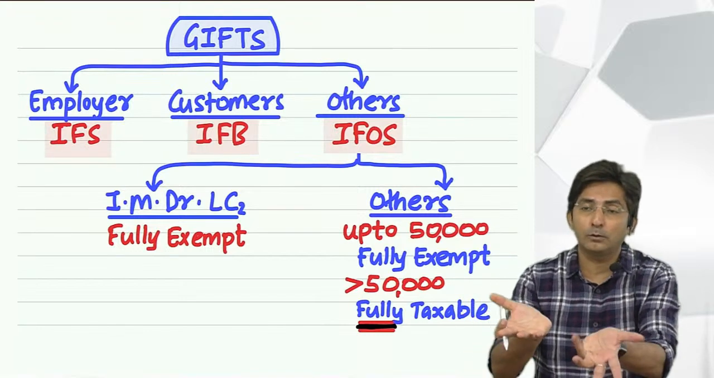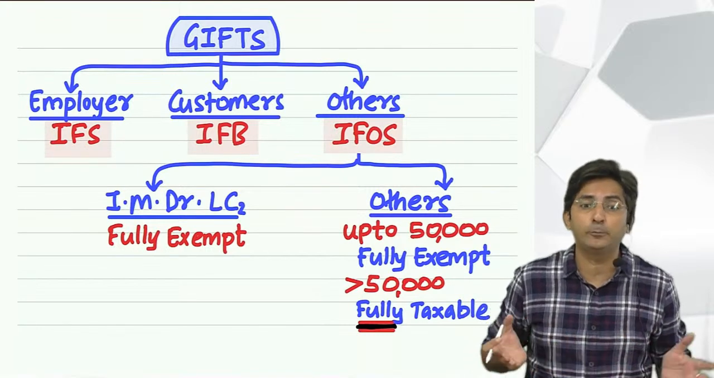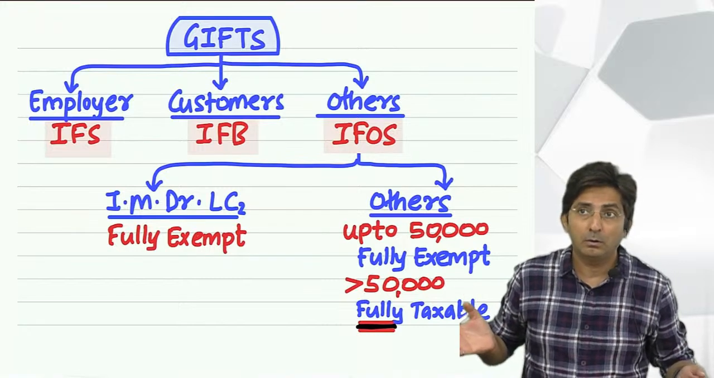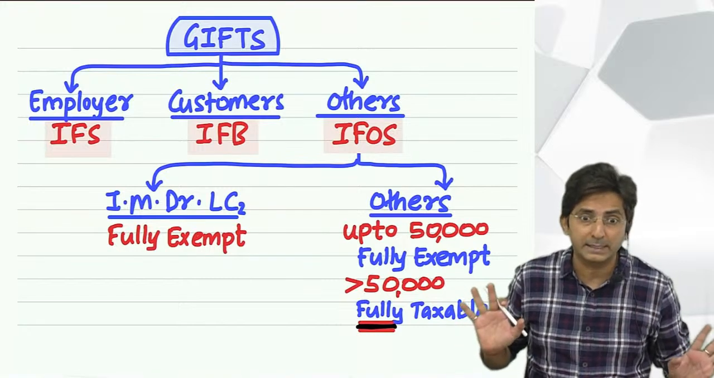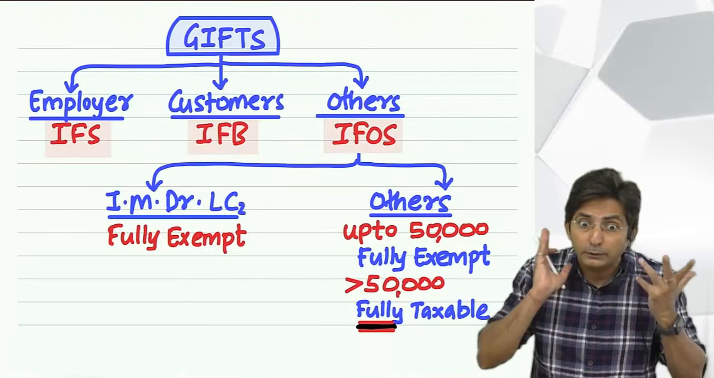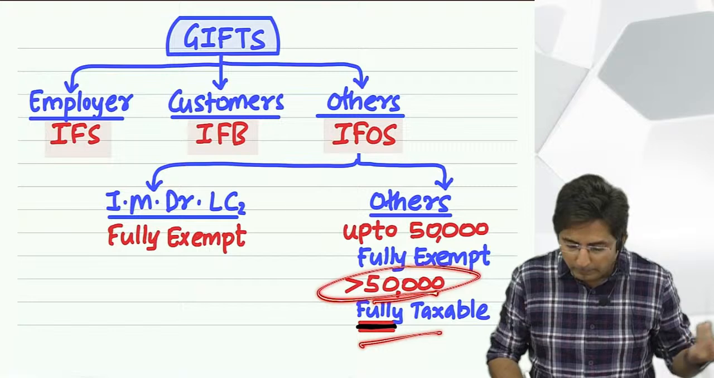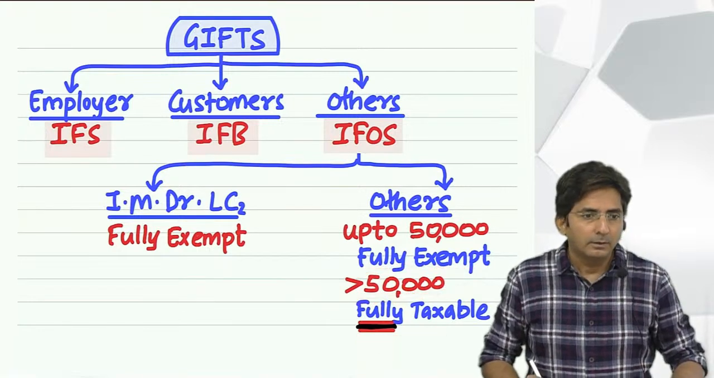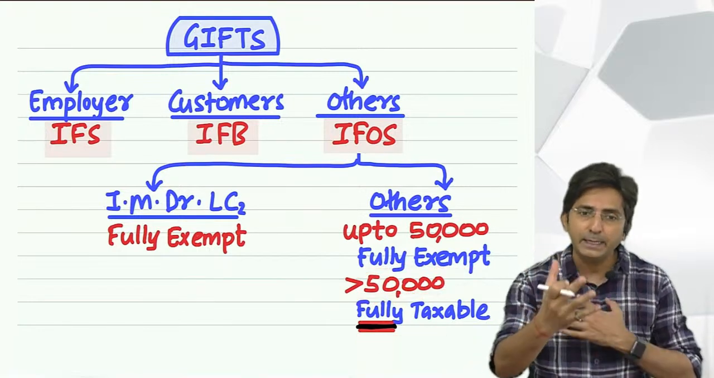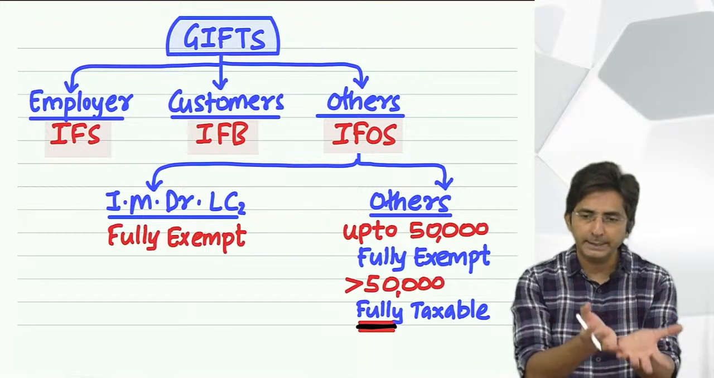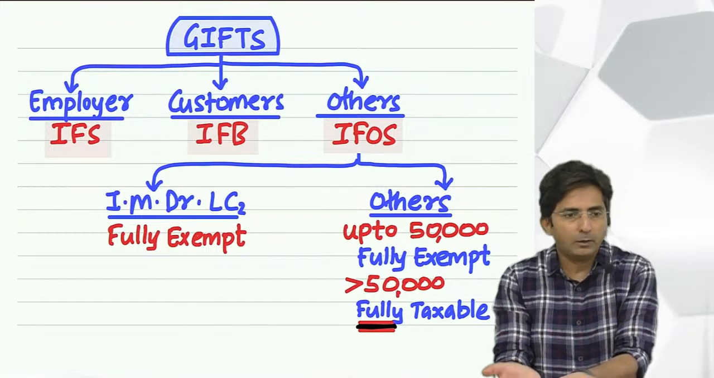Sometimes you get some gold. For example, say my friend has given me gold worth 70,000. Forget gold, 70,000 means it is more than 50,000, so it will be taxed. So see, a gift can take any form. It can be in the form of money or a property or anything.